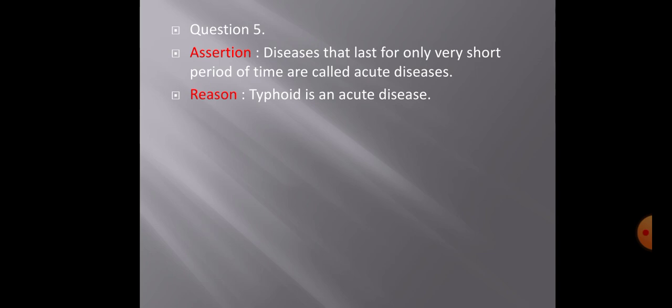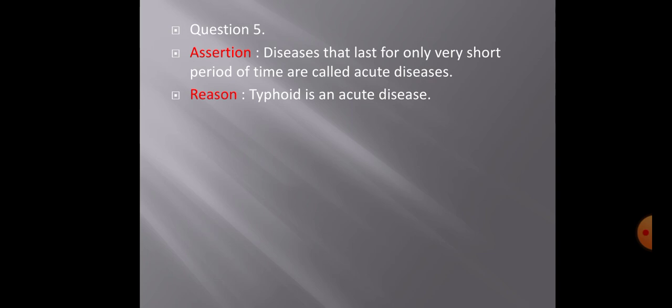The fifth question here is, the assertion statement: diseases that last for only a very short period of time are called acute diseases. So we have also studied the types of disease, where we have seen there are majorly two types, acute disease and chronic disease. Acute diseases are the ones which stay with the person for a short duration. They can be easily cured, and they are limited to a short duration in the person's body. Chronic disease means the one which stays for a long duration or even till the death of the person. So this statement is absolutely correct.